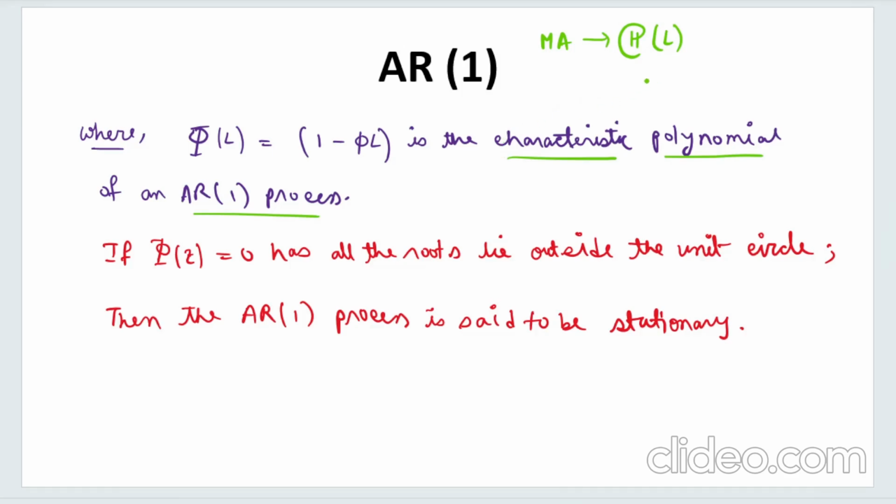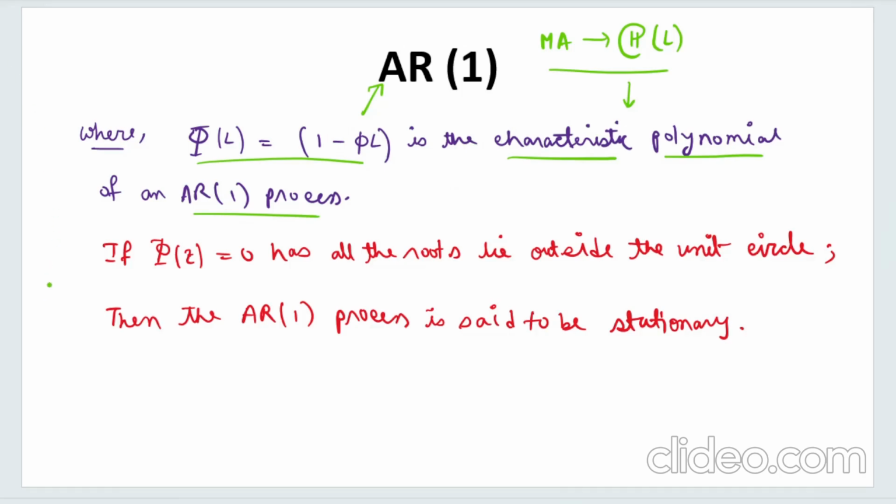I'll give the link of the video in the description. Please go and watch this first. So in case of the MA process also, I have told you this is capital theta L, which is the characteristic polynomial of the MA process. And here you have capital phi L. In case of the AR1 process, this is the characteristic polynomial.